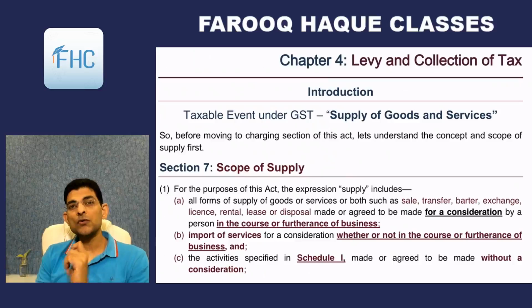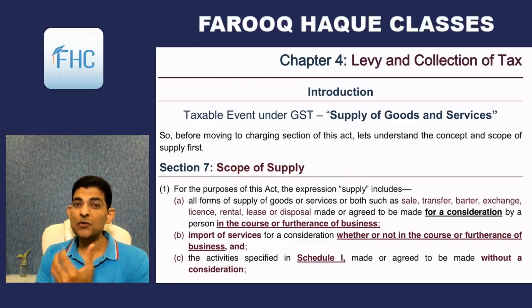So in this chapter we are going to study the levy. Section 9 will come, which will actually say that the tax is levied. But before that we have to study the definition of supply in section 7. Then we'll see section 8, that is for composite nature of goods and services. Then section 9, the imposition section, and then an alternative method of levy of tax under section 10, which is called the composition scheme. Okay, so all these things we are going to study.